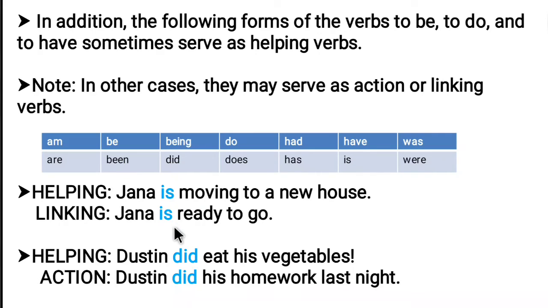Let's see one more example. Dustin did eat his vegetables. Here did is the helping verb and eat is the main verb.